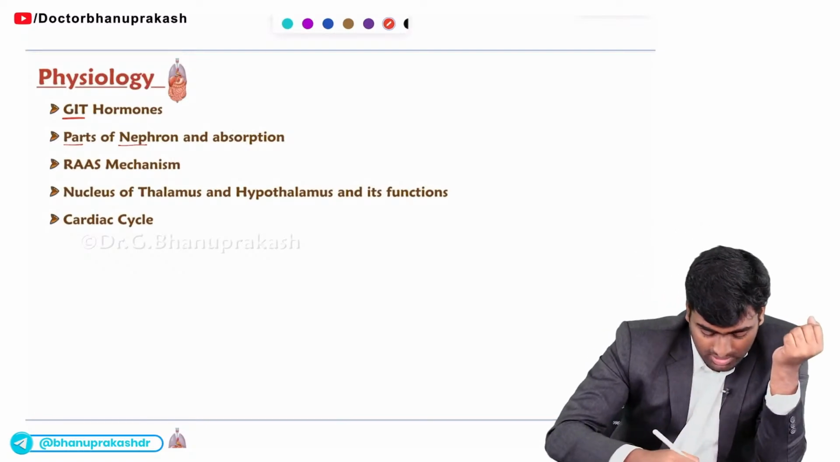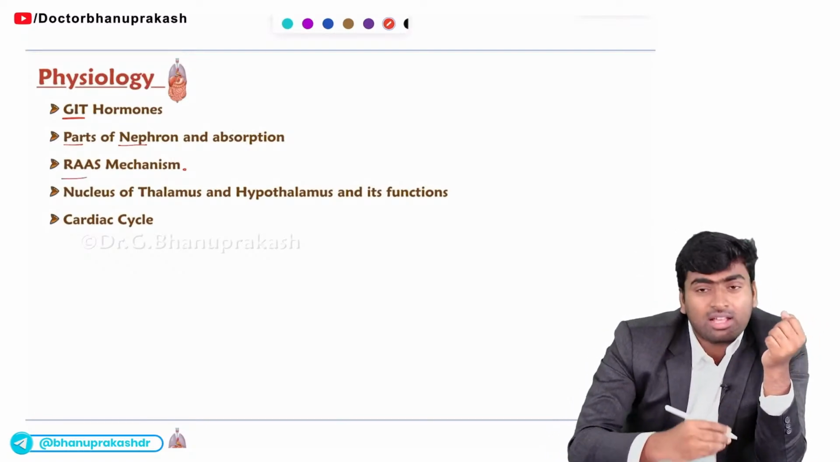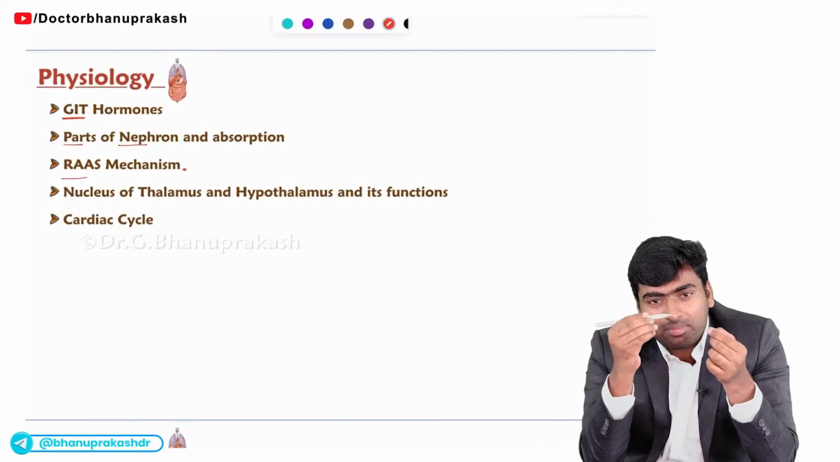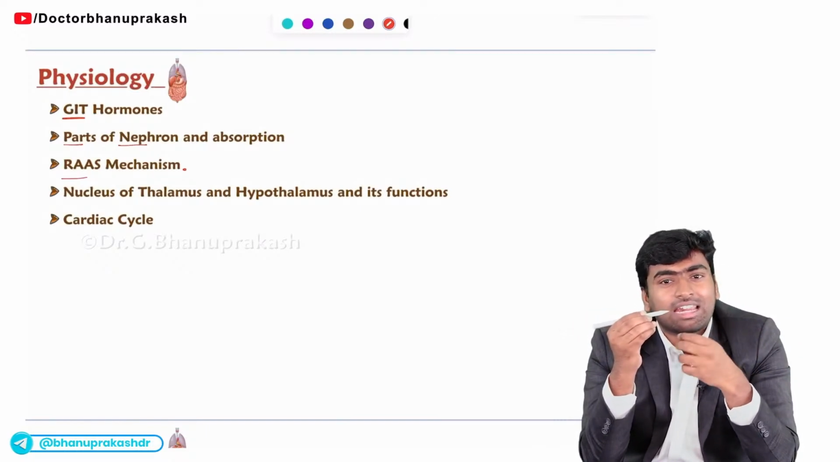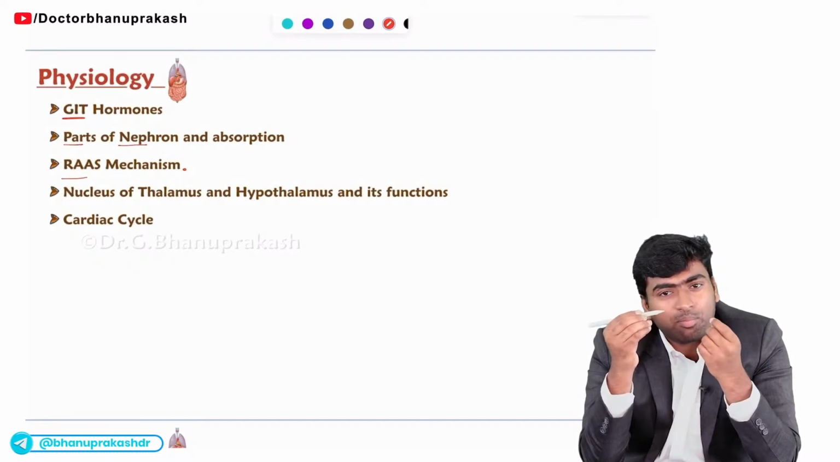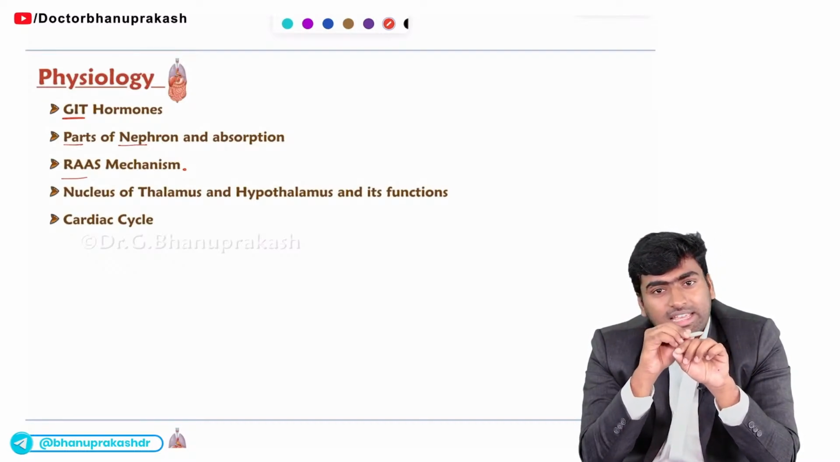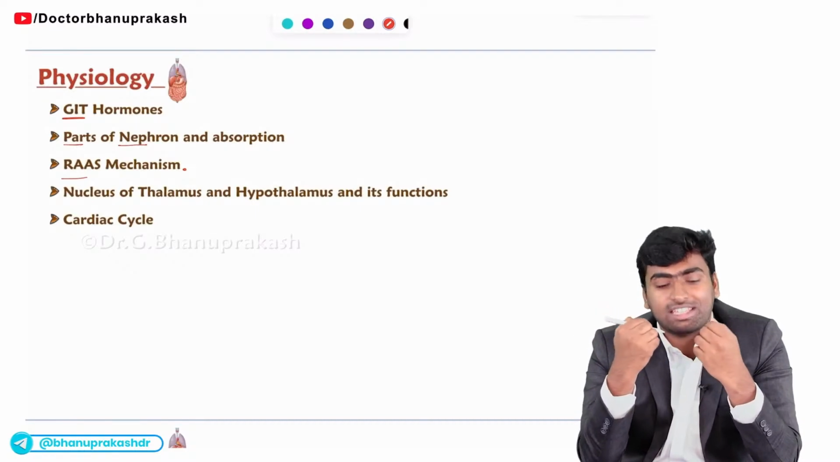Next, about this RAS mechanism, they will give you the diagram of the RAS mechanism and they will point you to some chemicals, either renin or ACE enzyme. So they will point and they will ask you which of the following is this. They will mark it as X and ask you which of the following is that. Fine.